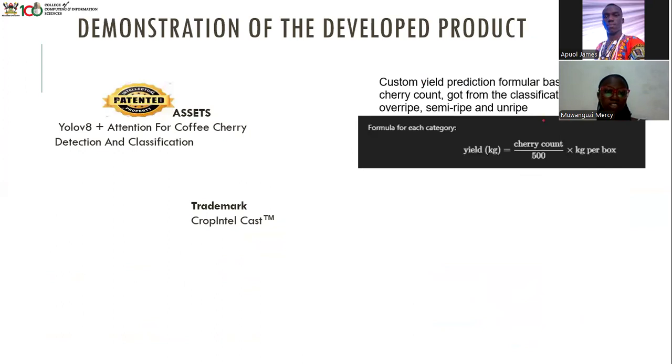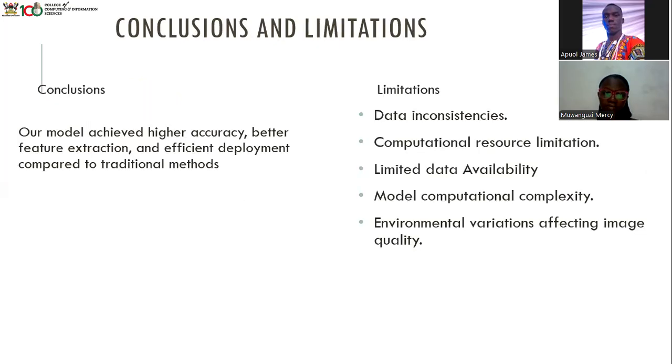Our project was created using YOLOv8 with the attention mechanism to be able to detect and classify these coffee cherries. We also incorporated a formula, which is shown, and each box was taken to be 2 kgs, so it's standardized. Then we have our trademark name, which is Crop Intelcast. Our model achieved high accuracy, better feature extraction, and efficient deployment compared to all the traditional methods.